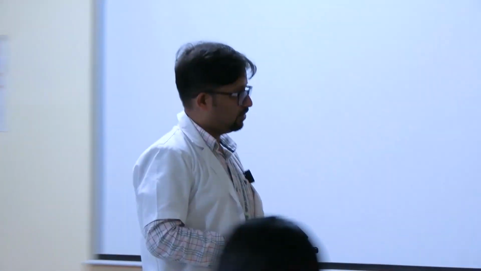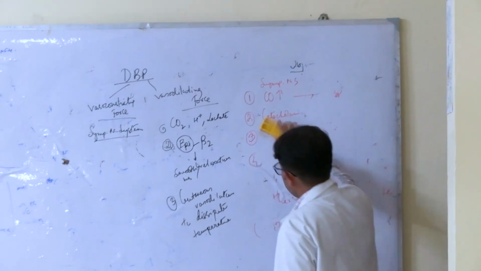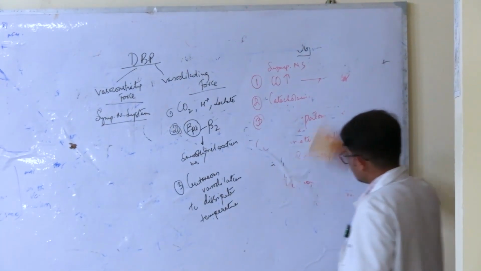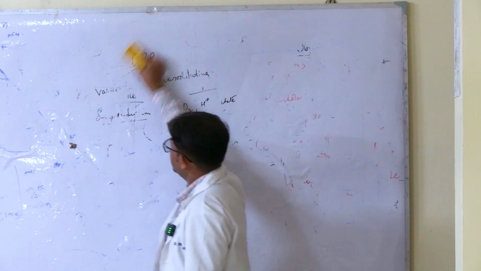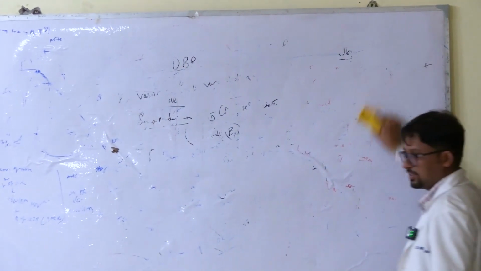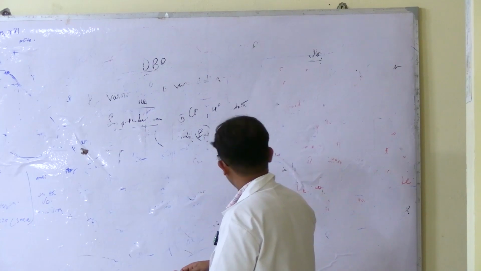So how should you write in your manuals? The objective is to observe the effect of exercise on blood pressure. Then you mention the particulars of the subject: name, age, sex. After that you make a table.